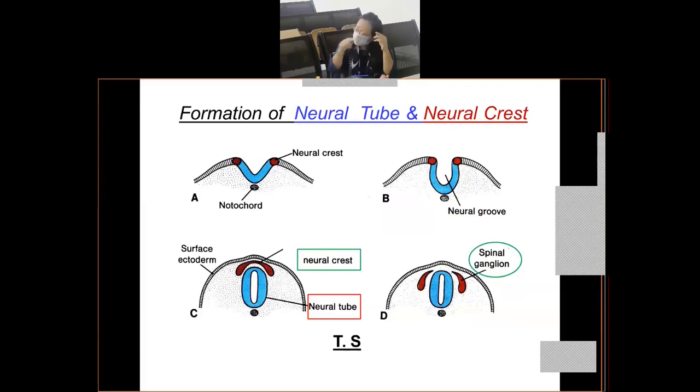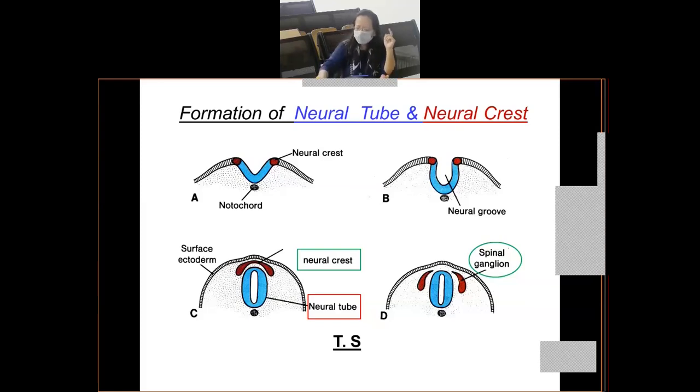Yes. It is formed throughout the length of the neural tube, the neural crest cells. Please remember, wherever you have the formation of the neural tube, you are going to have the neural crest cells present throughout the length of the neural tube. So just remember the tips or the crest of the neural folds as they approach each other in the midline contain a specialized type of cells which are known as neural crest cells. Just before they fuse, these neural crest cells will migrate out from the dorsal wall of the neural tube. They will pass laterally into the wall of the embryo and they will give rise to certain structures.